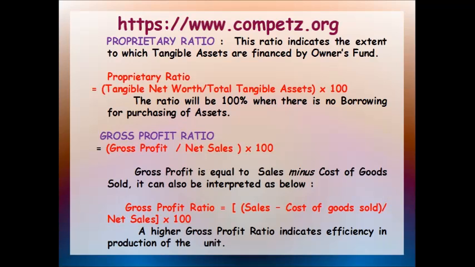Then the next ratio in the same slide is your gross profit ratio. So friends, many people will know what is gross profit ratio. As the name itself suggests, gross profit naturally arrives from sales. So gross profit divided by net sales multiplied by 100 is the formula. So what is gross profit ratio, friends? Gross profit ratio is nothing but the ratio of gross profit to net sales. Which net sales? Sales minus returns, or sales less your sales returns.